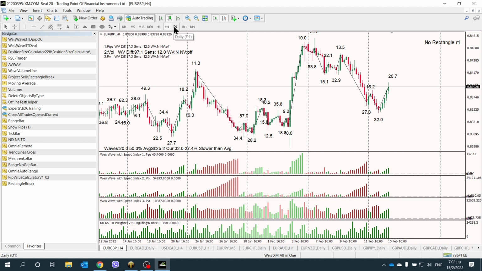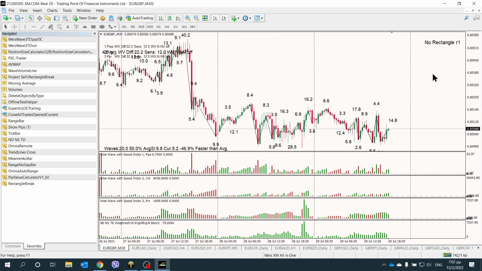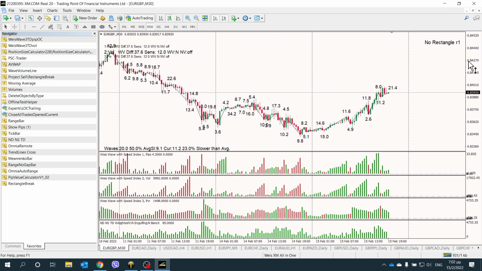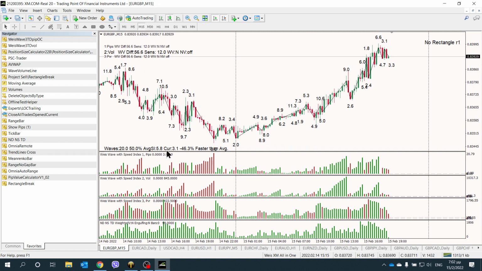Okay, let's look at the daily. If there is something very close, the daily, the 20 waves back, it's 50, the average, and 52, the current wave. Okay, let's see, M30, what do we have? Again, nothing funny. M15, very close to funny, but not yet.